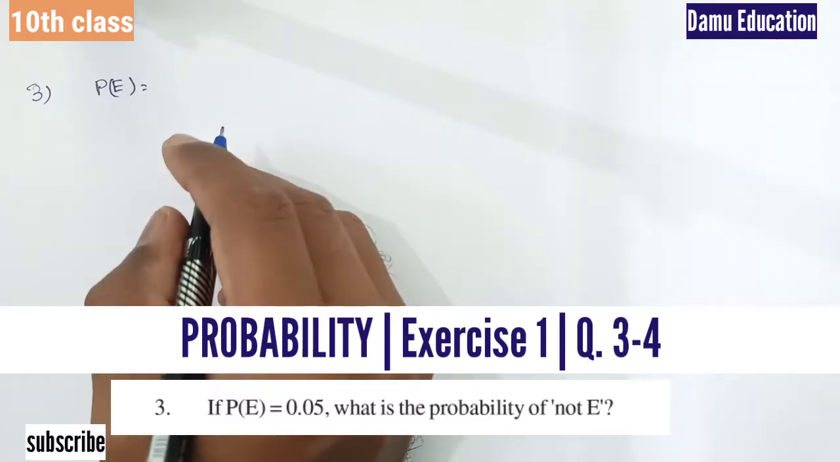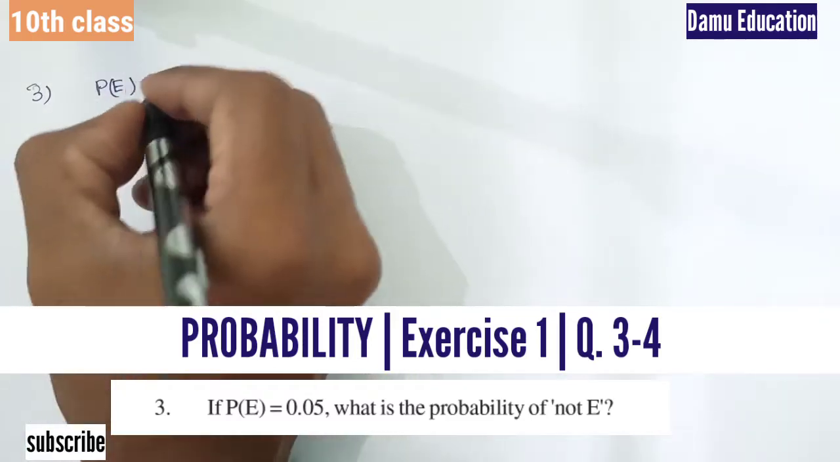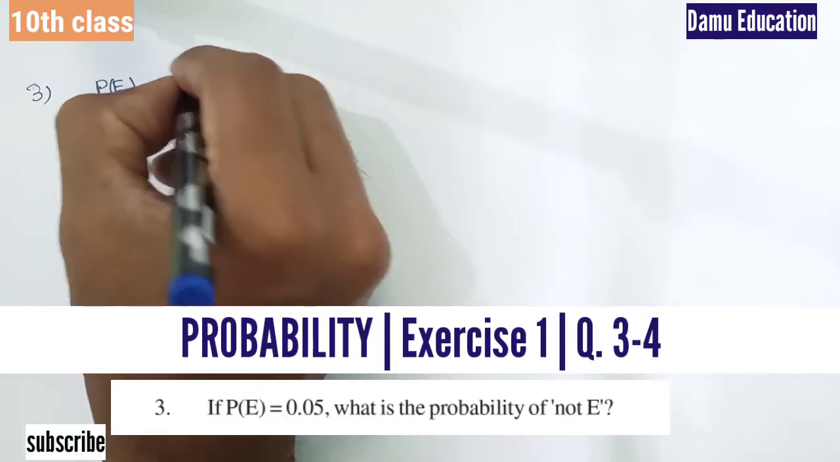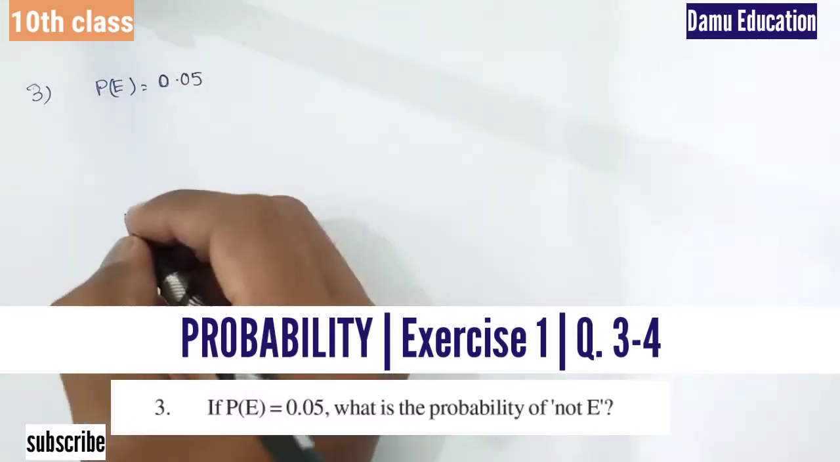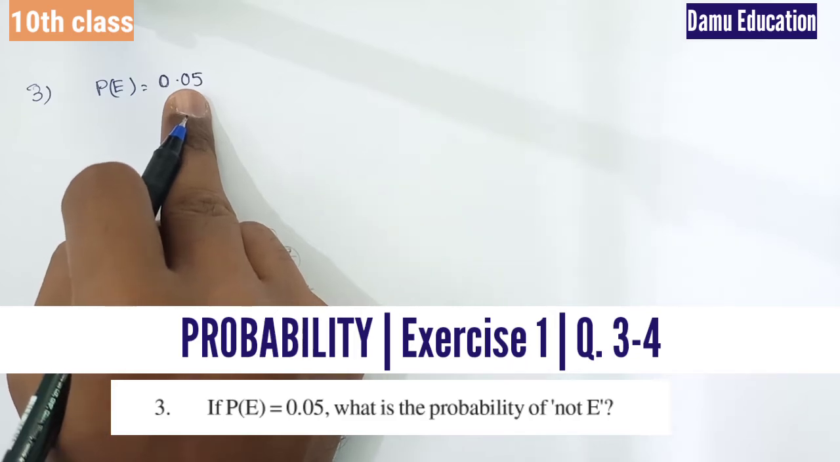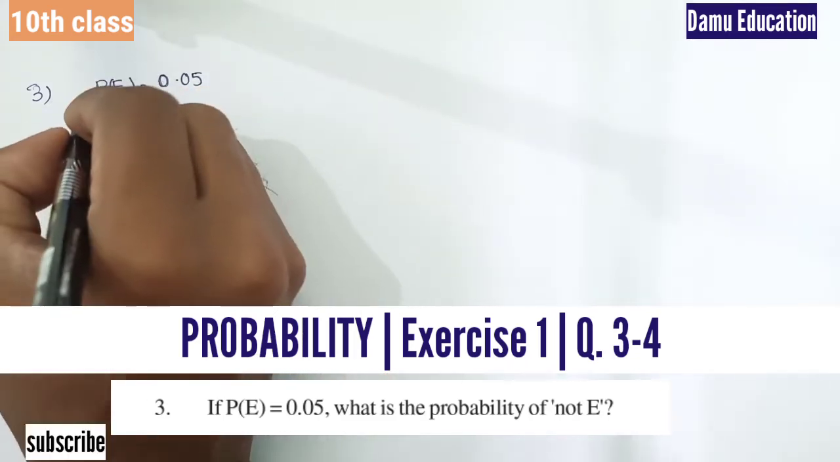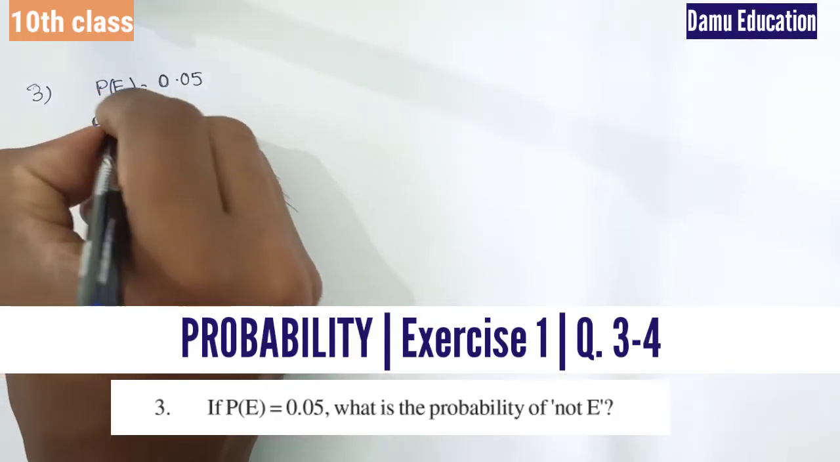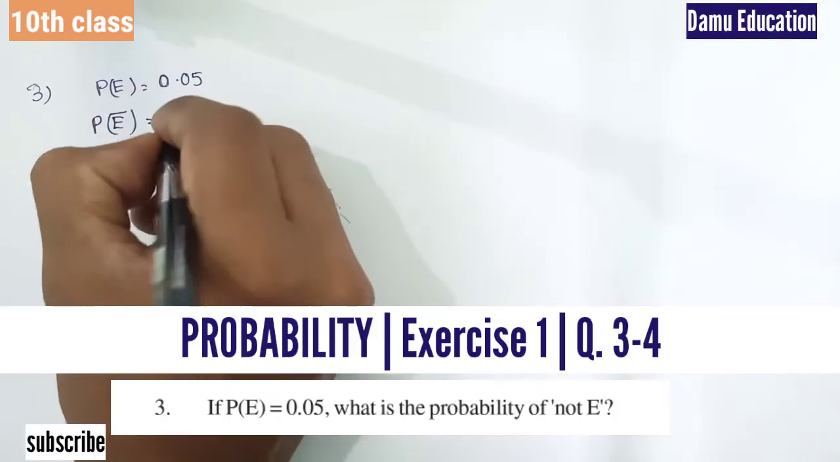So in this module, we need to discuss the third question. They are given the probability of an event that is 0.05. So if P(E) is equal to 0.05, then what is the probability of not E? How do we define the probability of not E? So E bar, what is this?